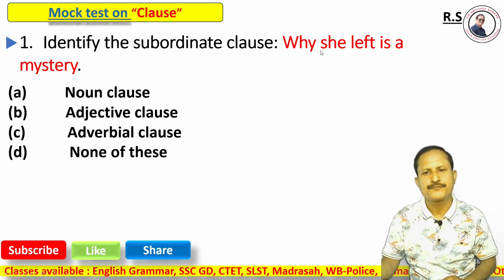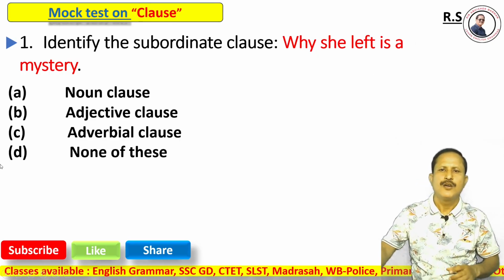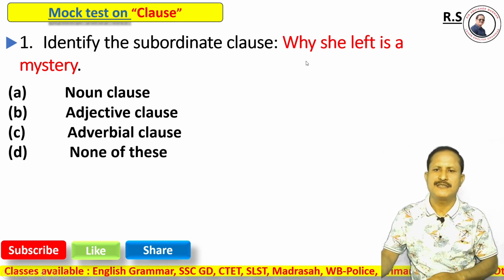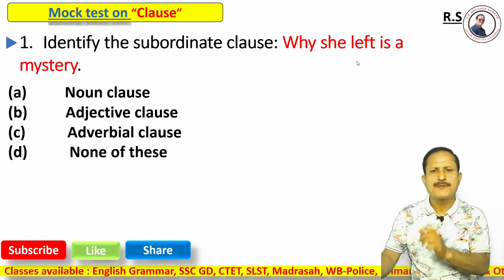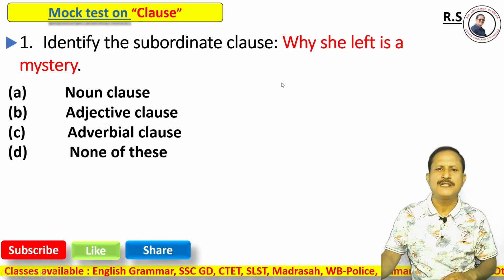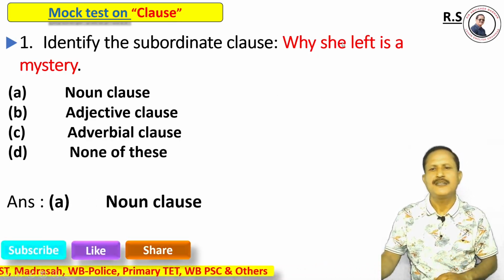So let's go. Why she left is a mystery. Here, which part is the subordinate clause? Why she left. This is the subordinate clause. Here, what type of subordinate clause is this? Is it noun clause, adjective clause, or adverbial clause, or none of these? The right answer is definitely option A, noun clause.